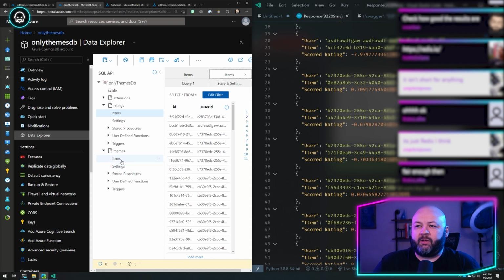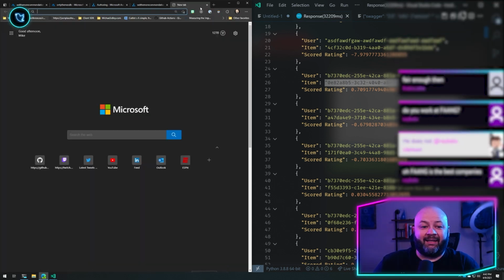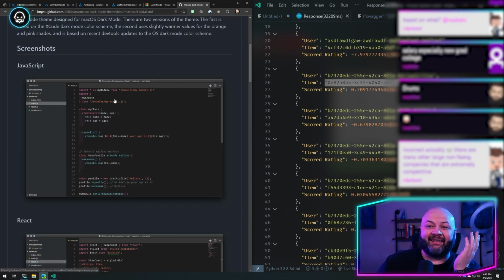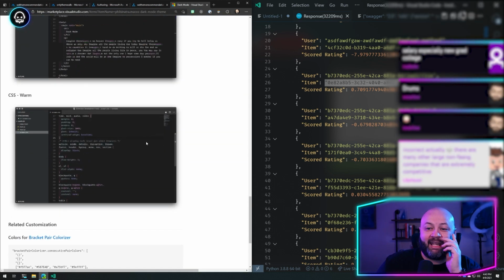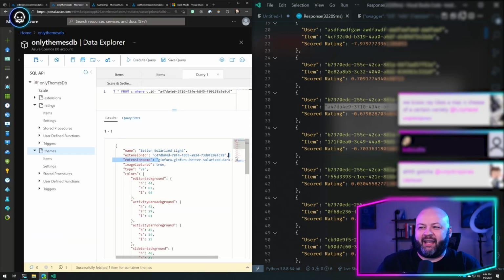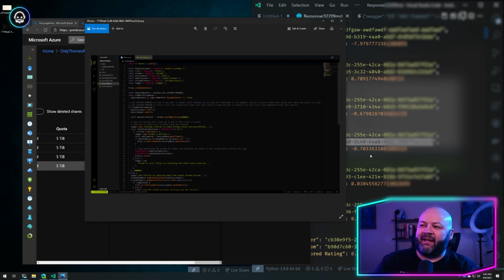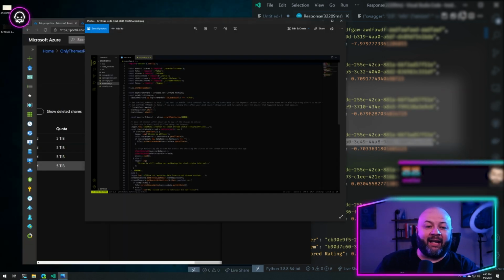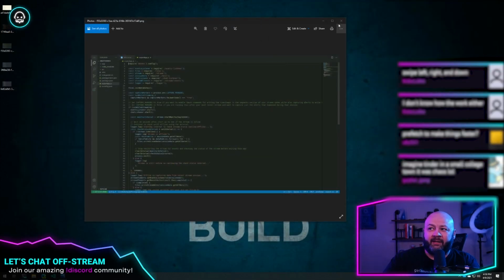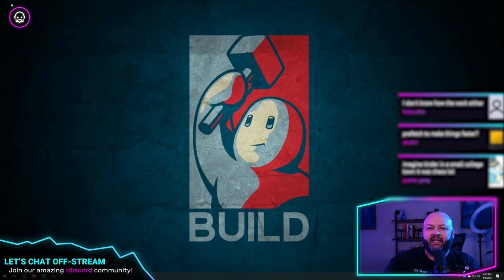We'll go to, it highly recommends this theme for me. What is it? Let's go see. I got to tell you, I dig this theme, honestly. Yeah, I would at least try this theme out. This is all subjective, so it's hard to say it's perfectly right or it's perfectly wrong. It thinks I'm going to hate this theme more than I hated that light theme. It's not doing terrible. I feel really good about the recommendation stuff. The recommendation engine, the machine learning that we did in Azure today, I feel like it's working like a champ.